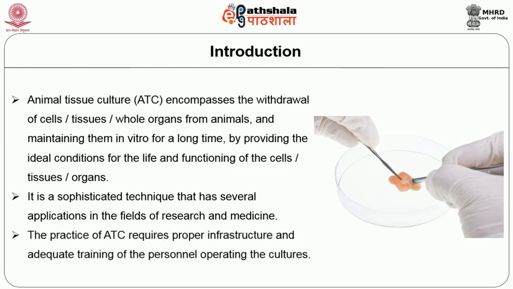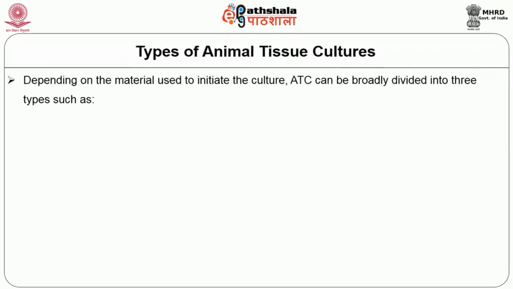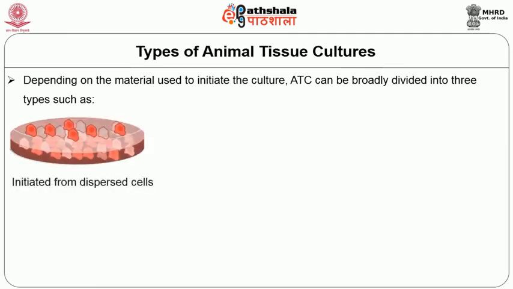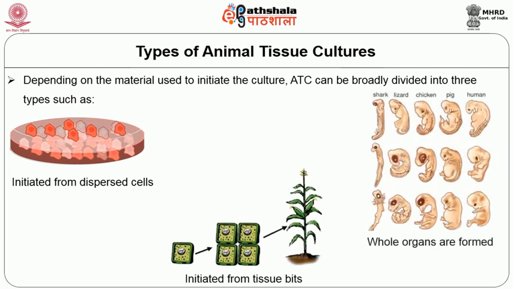The practice of ATC requires proper infrastructure and adequate training of the personnel operating the cultures. Depending on the material that is used to initiate the culture, ATC can be broadly divided into three types, namely cell culture, which is initiated from dispersed individual cells, tissue culture, which is initiated from tissue bits, and organ culture, where whole organs are cultured.